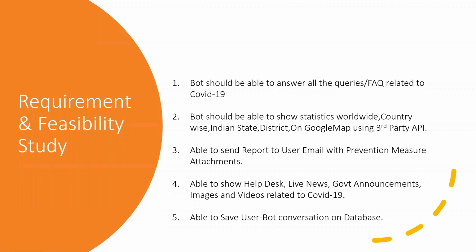The bot should be able to send a detailed report of COVID-19 to the user's email address, with prevention measures as an attachment. The bot should be able to show help desk numbers, emergency numbers, live news, government announcements, images, and videos related to COVID-19. One more important thing, the bot should be able to save the user-bot conversation in a database like MongoDB.